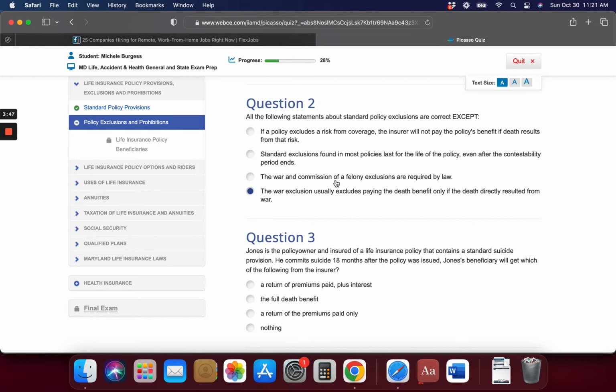The war and commission of a felony exclusions are required by law. Standard exclusions are applied for the life of the policy, even after the contestability period ends. The policy excludes a risk from coverage. The insurer will not pay the policy's benefit if death results from that risk.